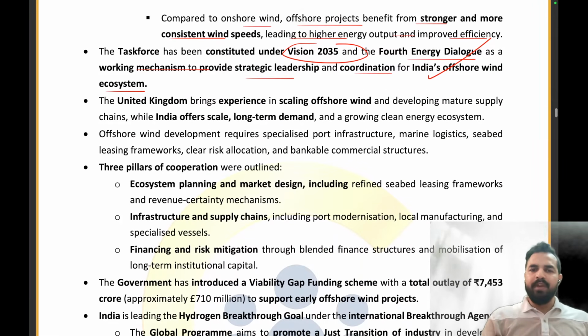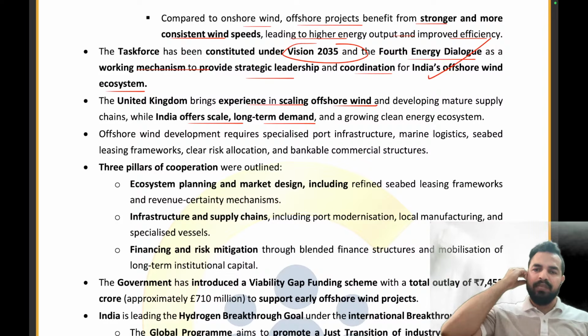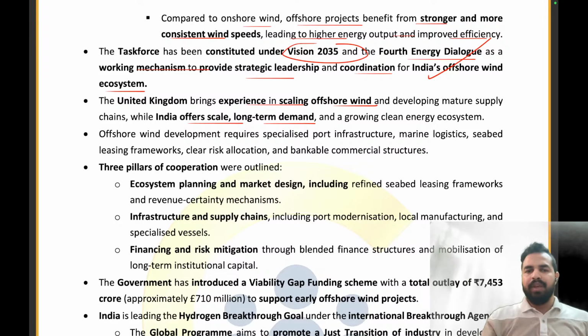So the United Kingdom will bring experience in scaling offshore wind, and India will offer scale and long-term demand and a growing clean energy ecosystem. And that's how, as in a partnership, we are going to upscale the creation of these setups, and we will be able to have more and more offshore wind energy.